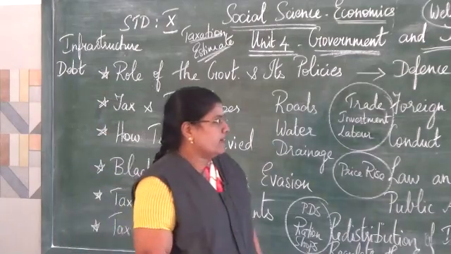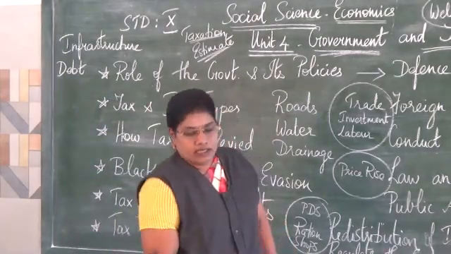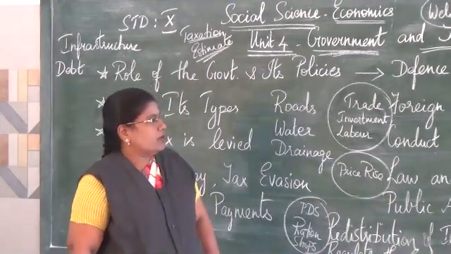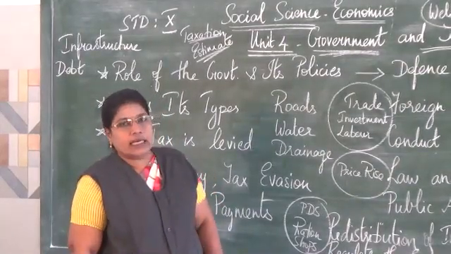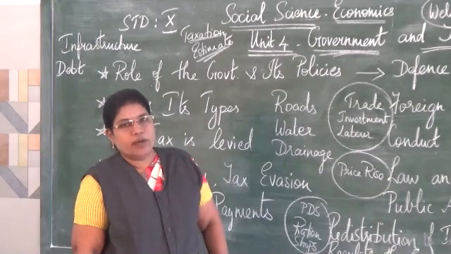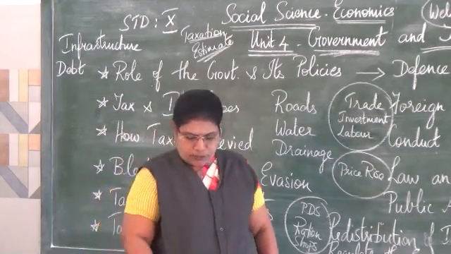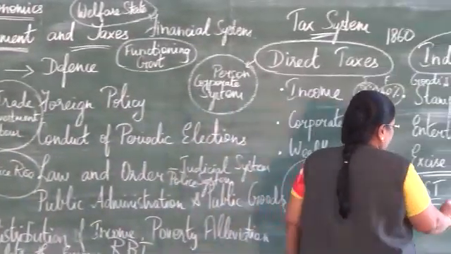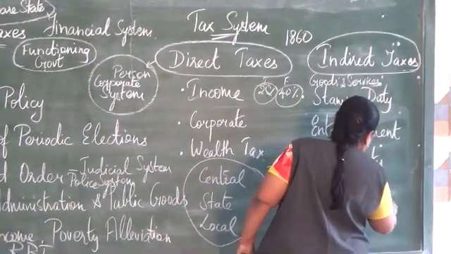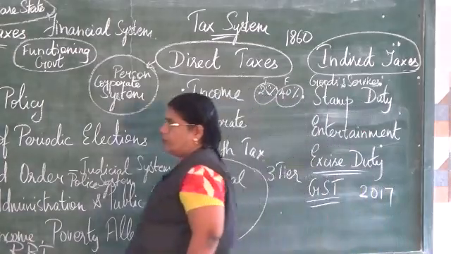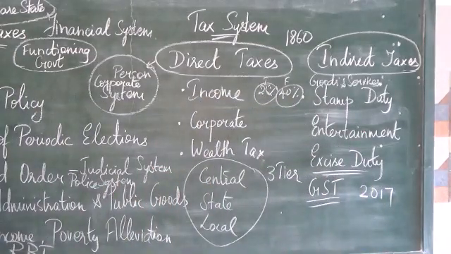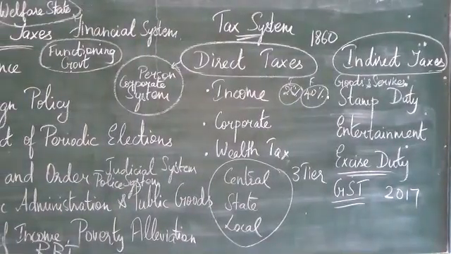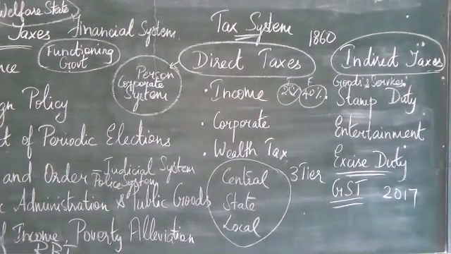The next important one is the GST, that is Goods and Services Tax, one of the most important indirect taxes levied on the people by the government of India. This was passed in the year 2017, and people are asked to pay the tax from then.